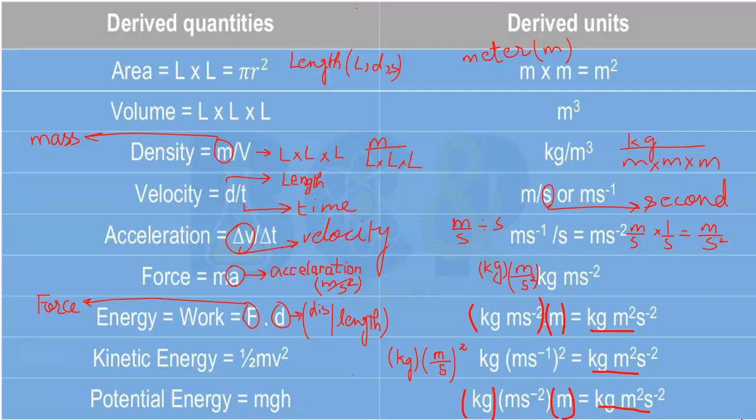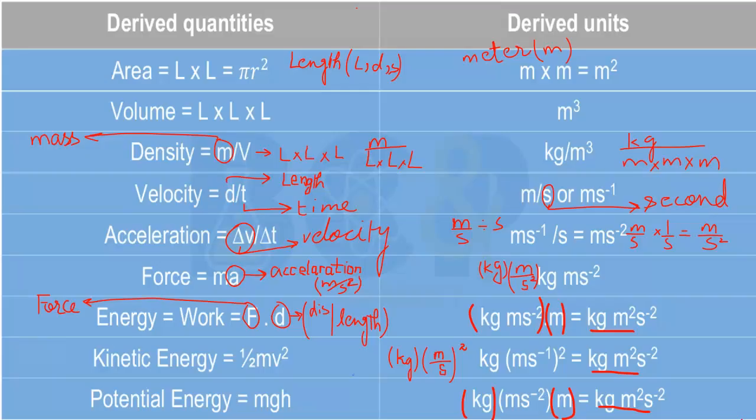Moving towards force, force is equal to mass into acceleration. Acceleration is a derived quantity and mass is a base quantity. When mass is multiplied with acceleration, the resulting quantity is force, which is a derived quantity, and its unit is also a derived unit, that is kilogram meter per second square. Kilogram is the unit of mass, meter per second square is the unit of acceleration.